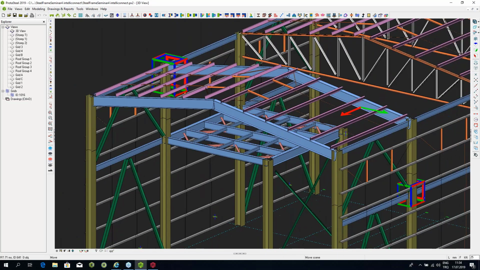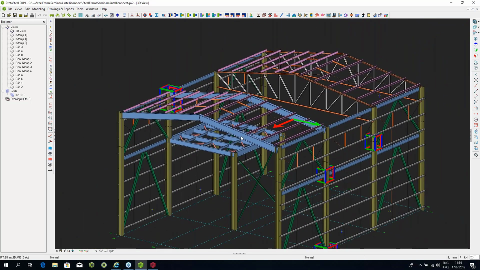Now, ProtaSteel has a very advanced library of connections. I'll quickly go over the list of these connections to give you a better idea of what we're talking about. So we have floor connections. We have beam-to-beam connections. These can include the stiffened end plate connections, for example, or they can include the beam-to-beam end plate connections. They can include the fin plate connections. They can include the angle cleat connections. So different types of floor connections, which are basically there to connect a floor beam to a floor beam, and the connection is a simple connection, so it's a hinged connection.